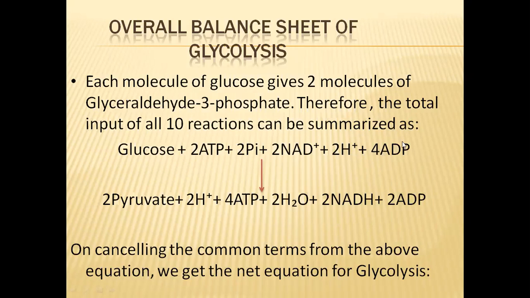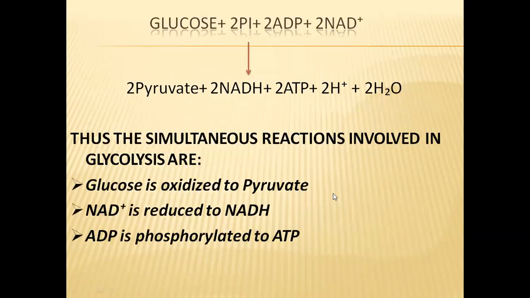All these are considered as substrates. Whereas the end products are 2 pyruvic acids, 2 hydrogen ions, 4 ATPs, 2 H2O molecules, 2 NADH and 2 ADP molecules. So this is the whole reaction of the glycolysis pathway.